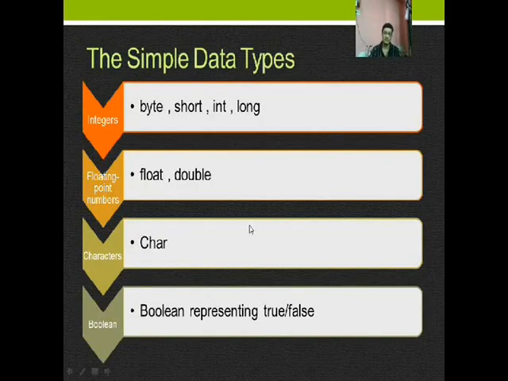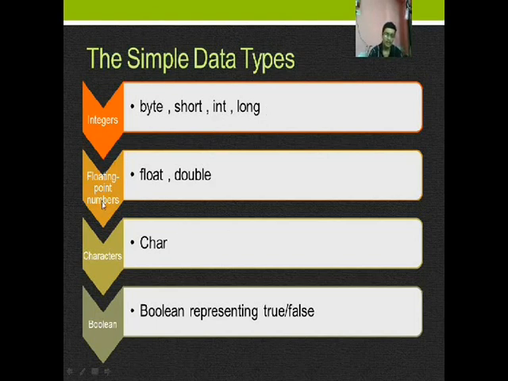First, let us see the simple data types. In Java there are 4 simple data types. One is integers. Integers are further subdivided into byte, short, int, that is integer, and long.